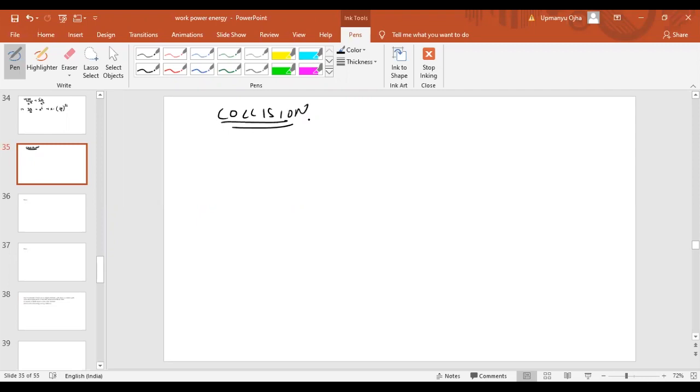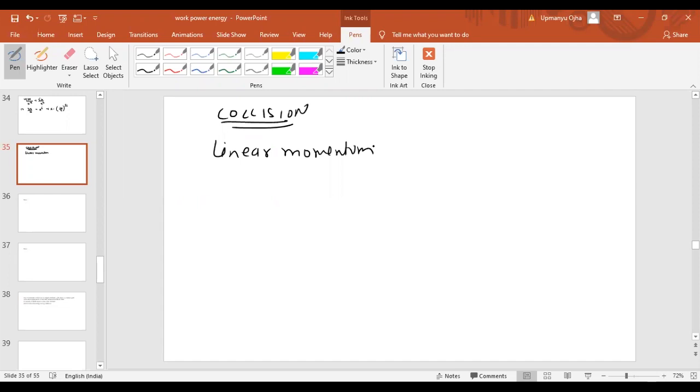If the net force is 0, then the linear momentum would be conserved. So during collision, the linear momentum is always conserved, because during collision the net force is equal to 0.